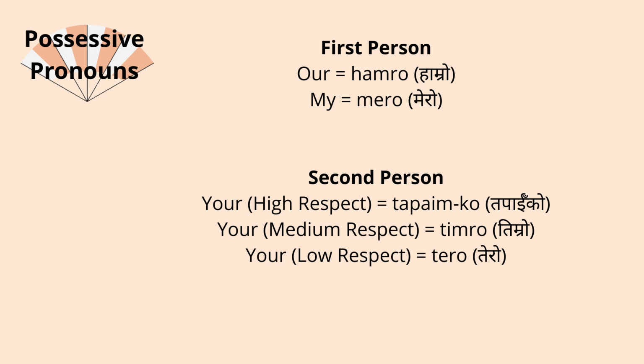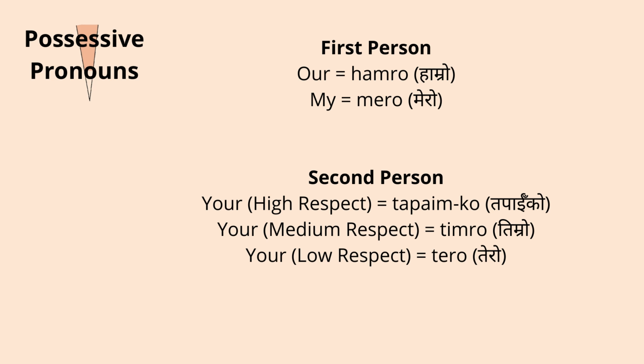Likewise, if we have to say something is mine or my, then we use mero. That means my means mero. Our means hamro, but my means mero. Likewise, second person. Like, whose is that? That's yours, right? But who's yours? Is he someone who's elder than you, or younger than you, or just of your age? You have to use it according to the level of respect.